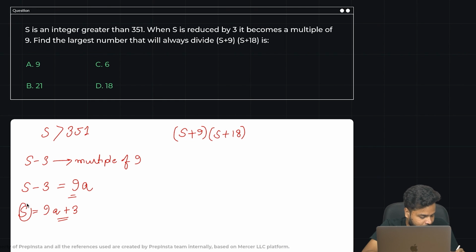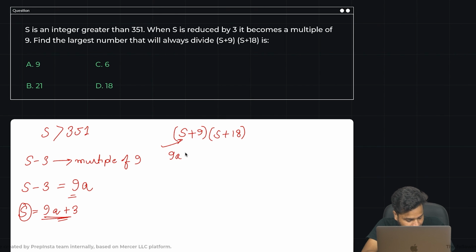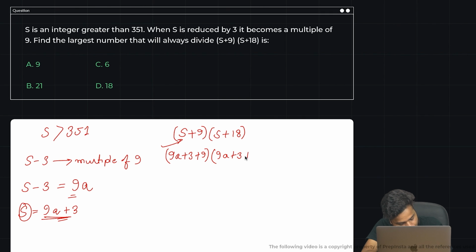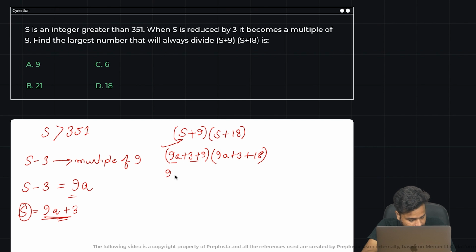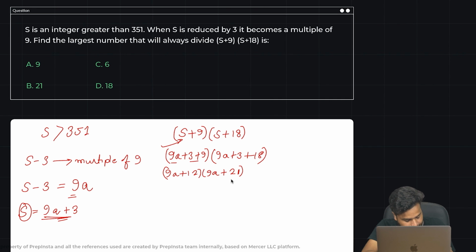What I'll do is I'll substitute S as 9a plus 3 in this equation. So 9a plus 3 plus 9 into 9a plus 3 plus 18. That is 9a plus 12, 9a plus 21.